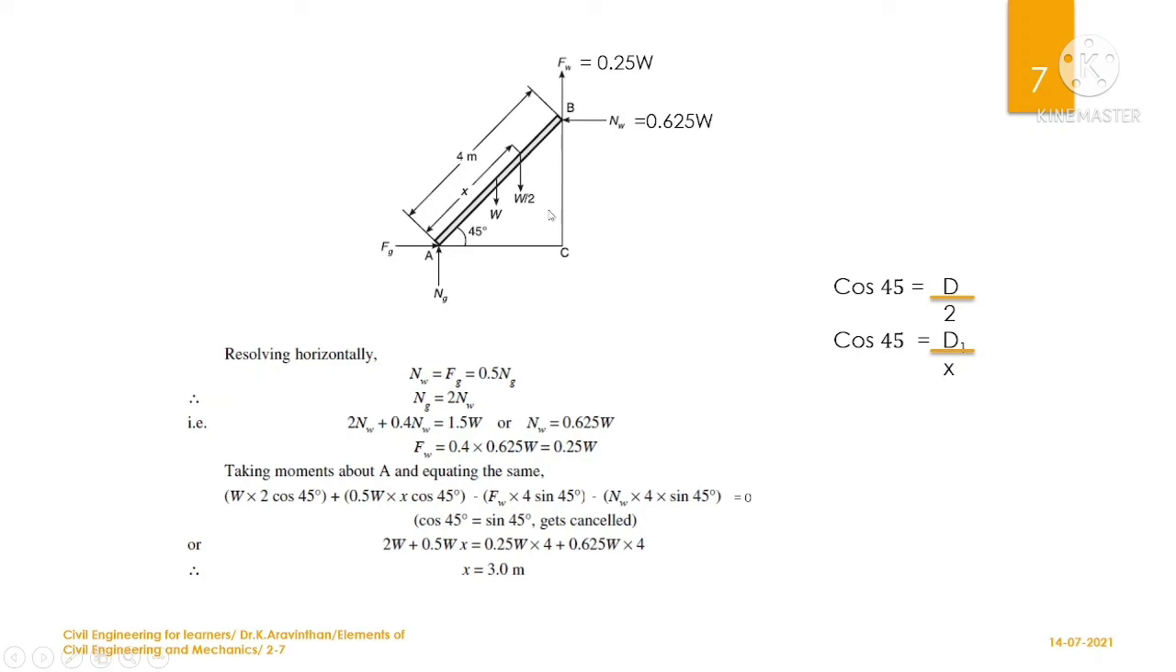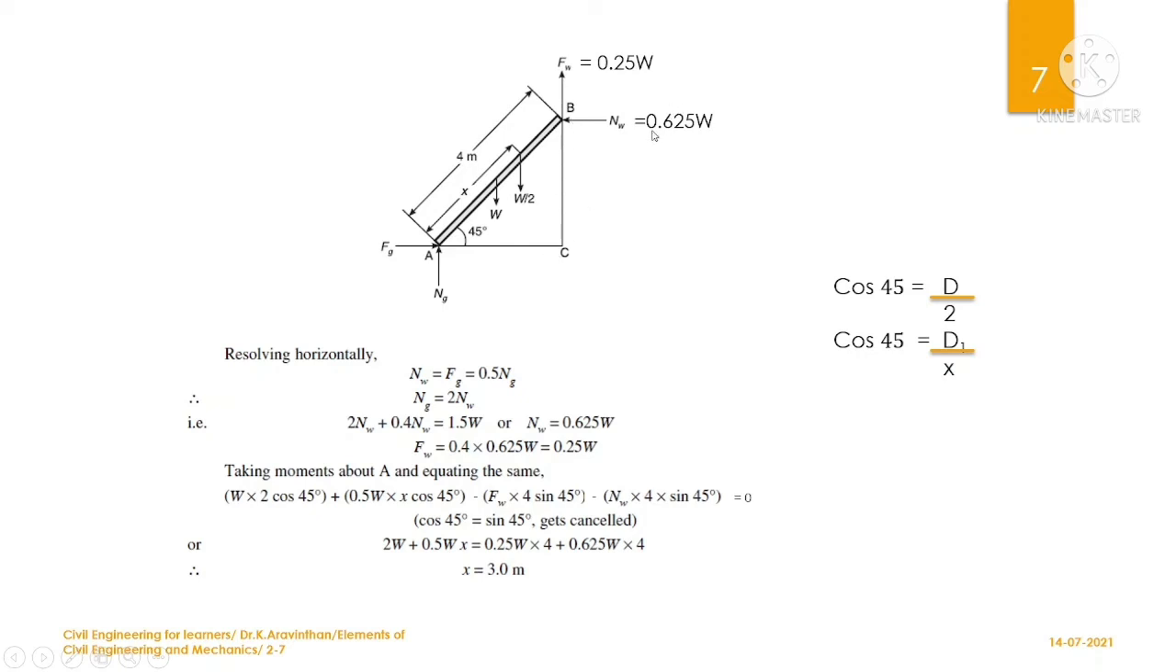And for the W by 2 load, you need the distance D1, which is the horizontal distance. Using cos 45 degree, adjacent distance D1 divided by hypotenuse x, so D1 by x. If you need this distance, you can cross multiply with x. So W by 2 into x cos 45. W by 2 is taken as 0.5 W into x cos 45. These two components are clockwise, hence they are written as plus.